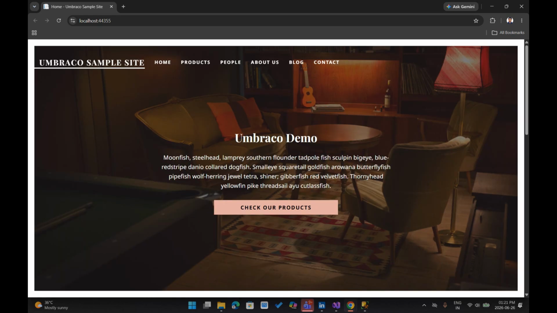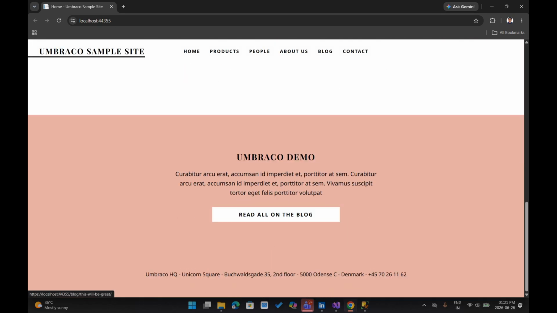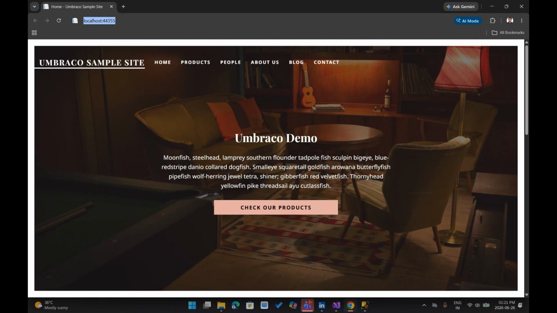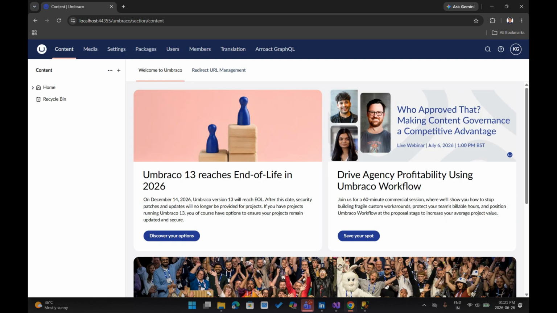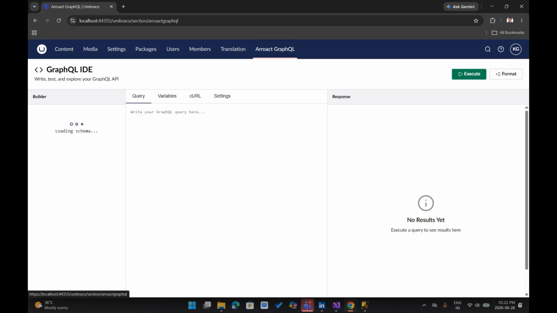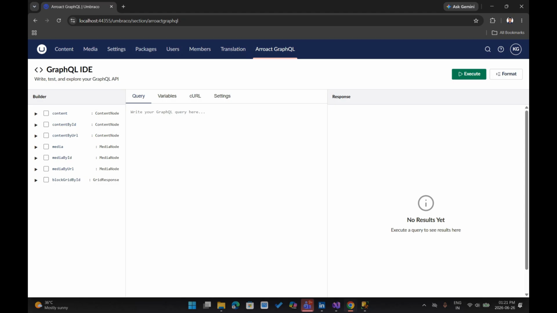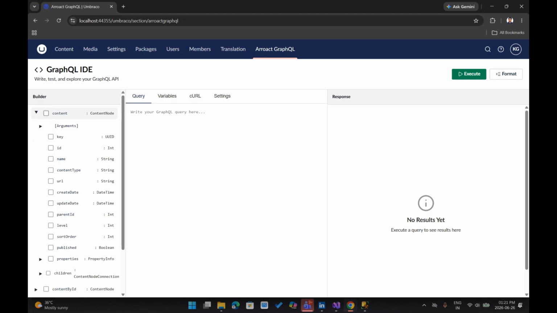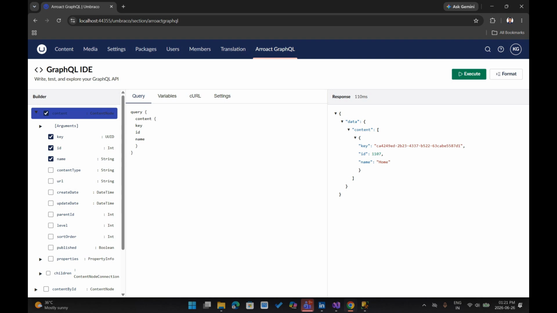Yeah, so this is a basic demo which has a home page, product page, people, about us, blog page and contact us, which basically we require for a common website. So let's directly jump to our IDE, and this time I am going to fetch the home page. First just get key, ID and name and execute. So we have the home page with a different ID.